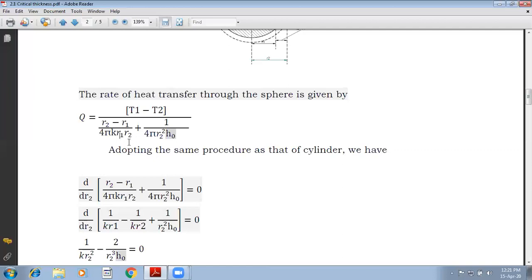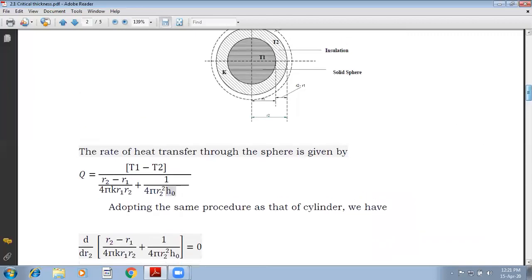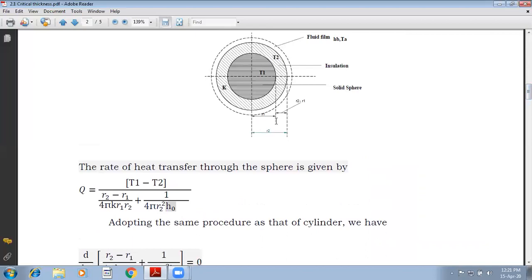Now if you see carefully, if I increase the thickness, it is nothing but increasing the value of R2. R1 is fixed. If I increase the R2 value, R2 minus R1 will be more, so this conductive resistance will be more.